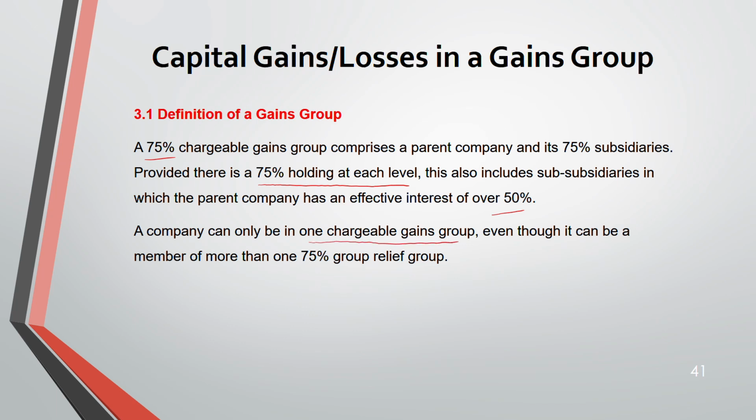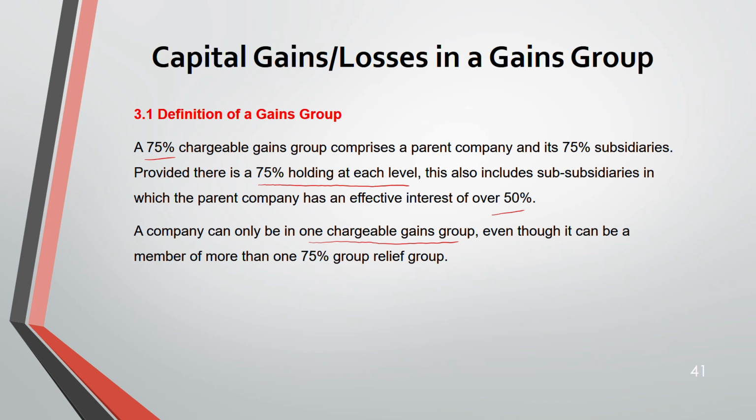Remember, when you are in a loss group, group relief, you can be in any group. You can be in 2-3 groups, but when it comes to a chargeable gain group, you can be a part of only one chargeable gain group.